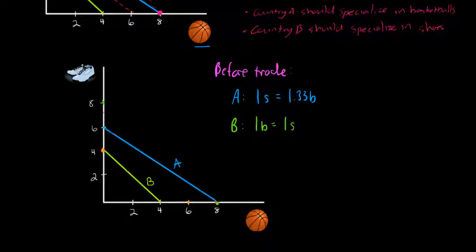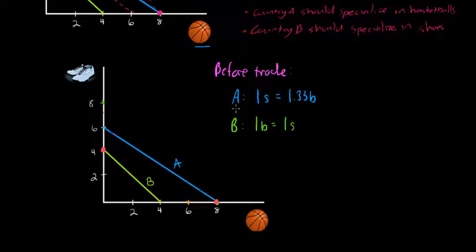So we're going to start with the same production possibilities model that we used in an earlier lesson. We've got countries A and B producing basketball shoes and basketballs. Country A, as we showed in an earlier lesson, is going to allocate all of its resources towards the production of basketballs and produce down here on its production possibilities curve. Country B, because it has a lower opportunity cost for shoes, is going to specialize and produce up here on its PPC.